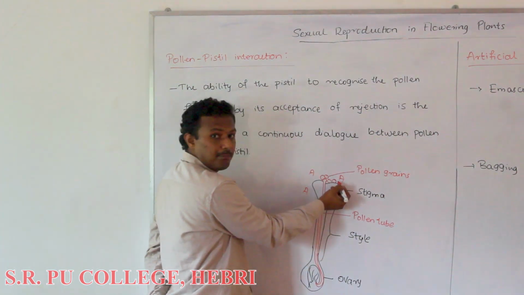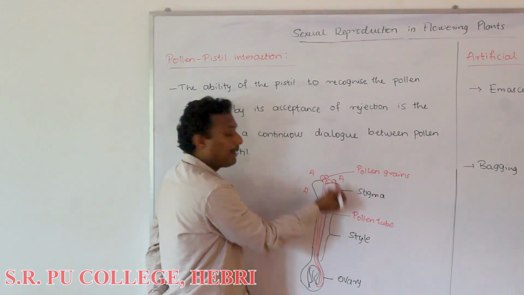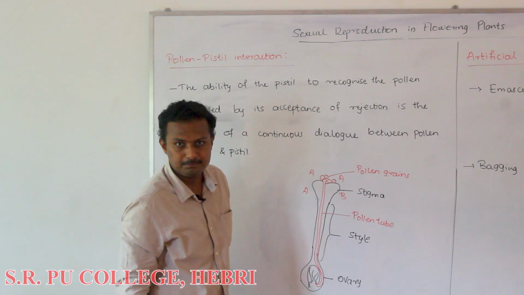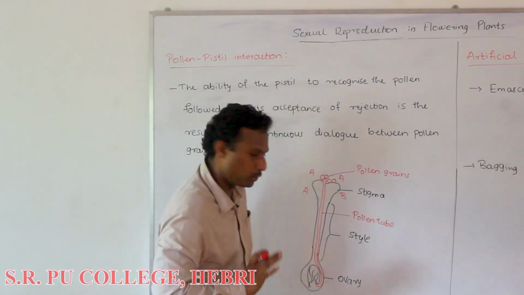So pollen grain A cannot be recognized or accepted by stigma B. This is followed by rejection, as I told.